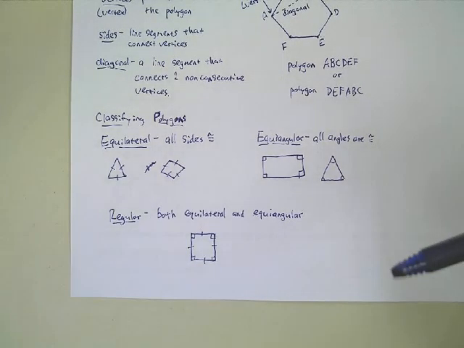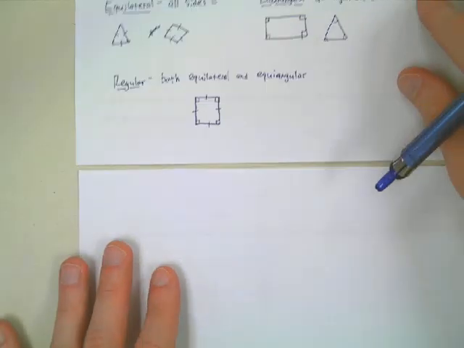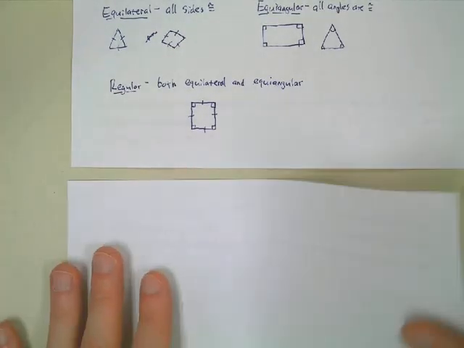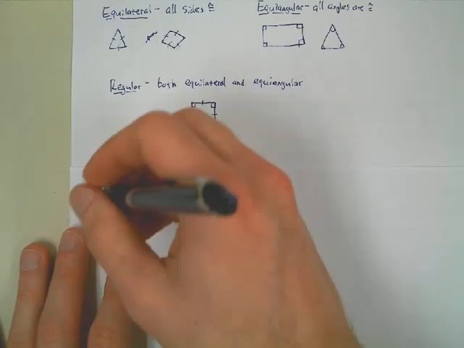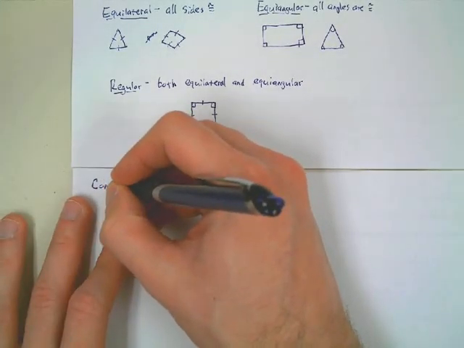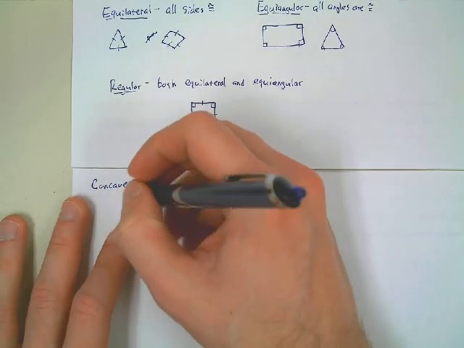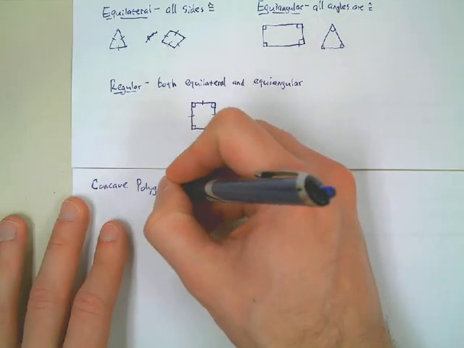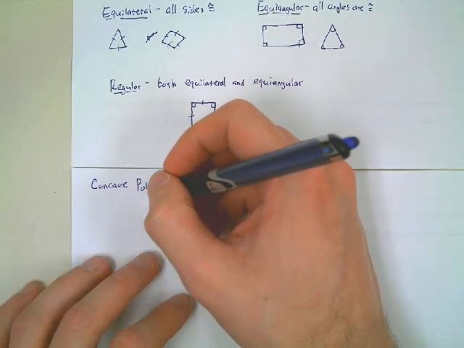Okay? However, we do have some other names there, okay? We've got, for example, concave, or let me put this up there, that way people can get to the bottom piece there. All right? We have concave and convex. And this is where it gets a little bit tricky. Some of you guys maybe remember the word concave from some science classes that you've taken, or convex as well. You talk about lenses, for example, when light passes through a lens, or concave or convex mirrors too.